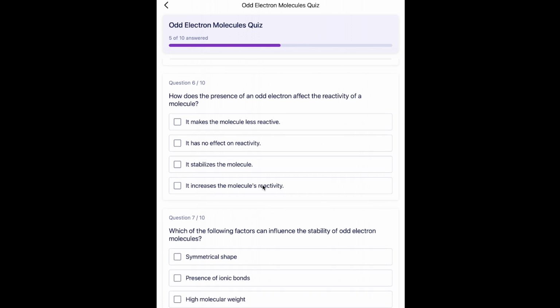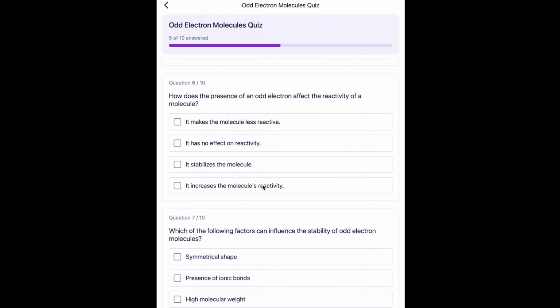Next question is, how does the presence of an odd electron affect the reactivity of a molecule? And the options are, it makes the molecule less reactive, it has no effect on reactivity, it stabilizes the molecule, it increases the molecular reactivity.